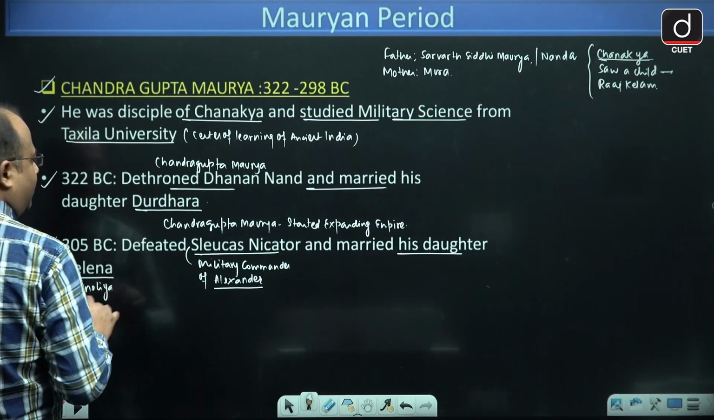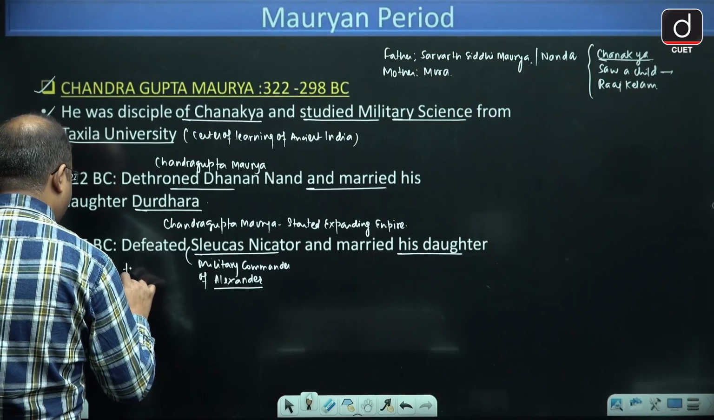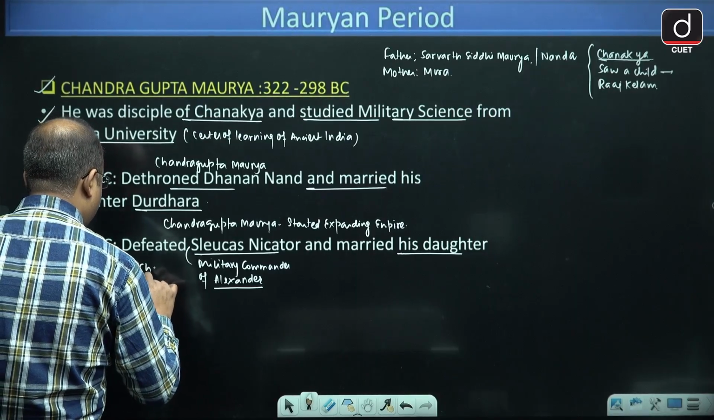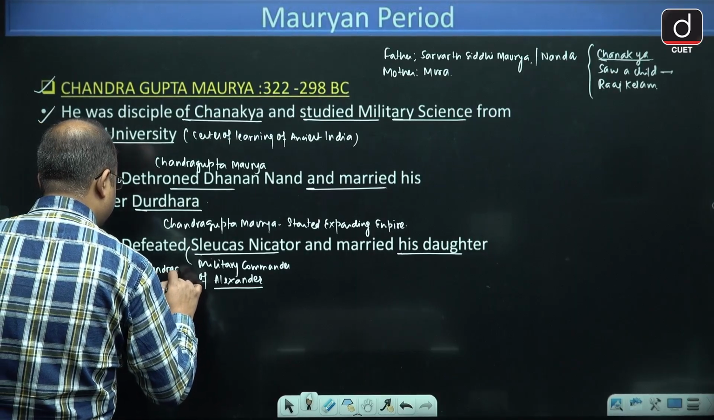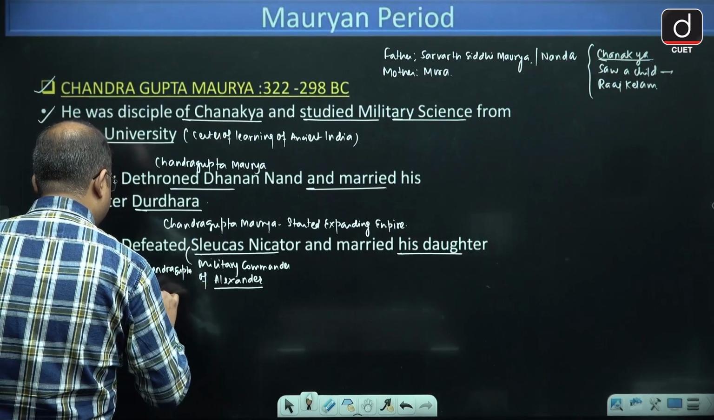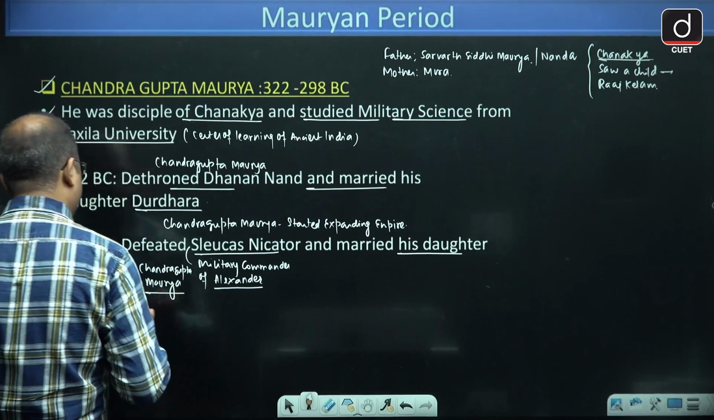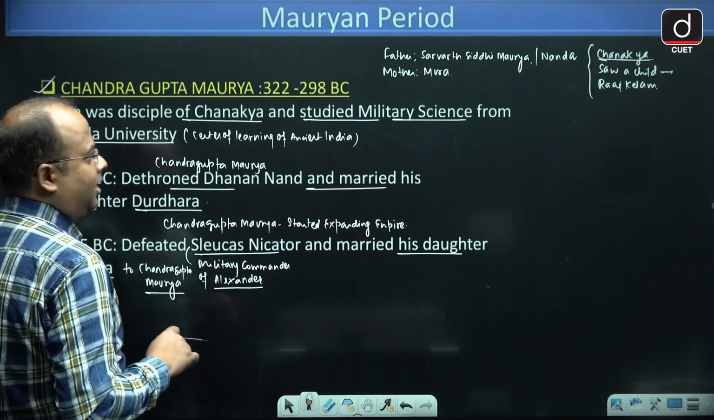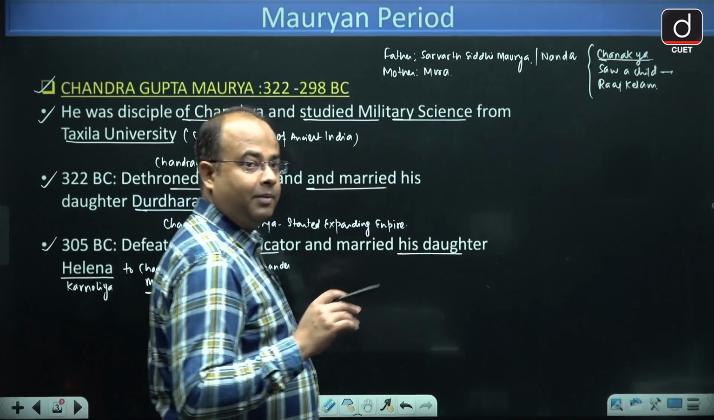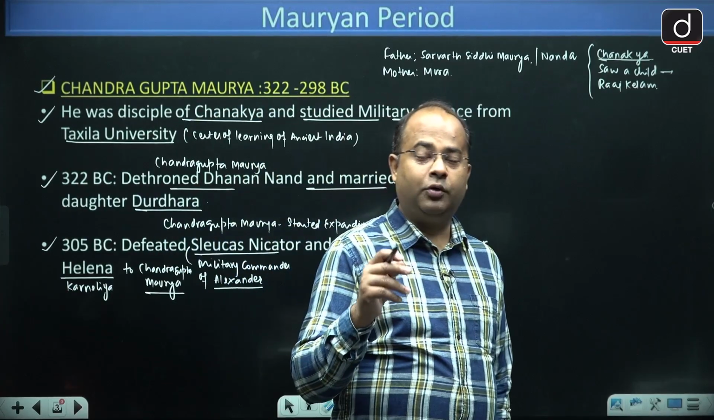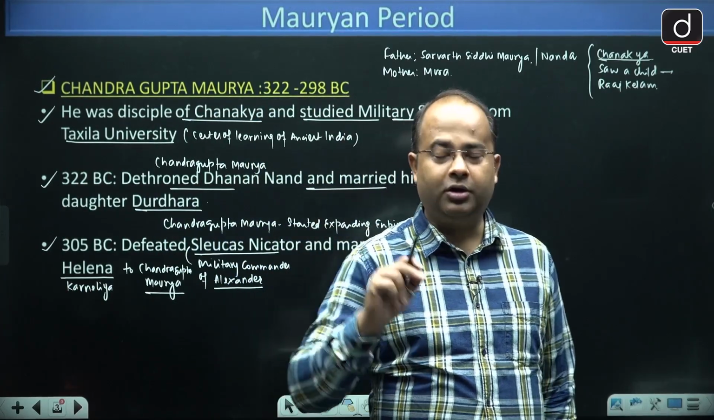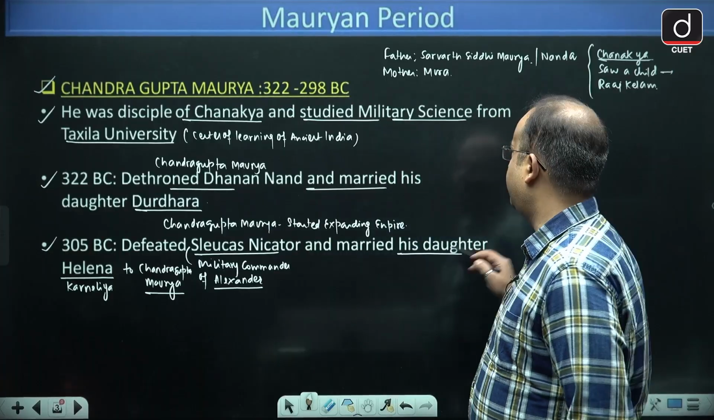Helena or Carnelia to Chandragupta Maurya. So he married his daughter Helena and Carnelia to Chandragupta Maurya. And why did he marry his daughter to Chandragupta Maurya? Because it is said that he wanted to develop a matrimonial alliance so that in future the Mauryans should not attack Greece.